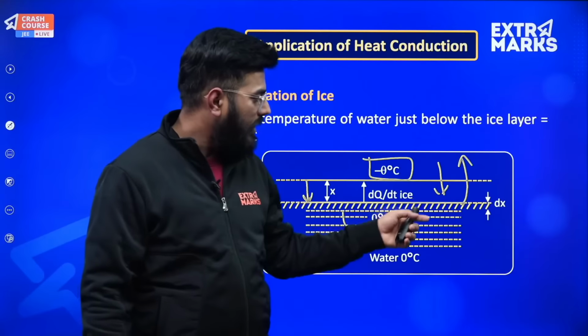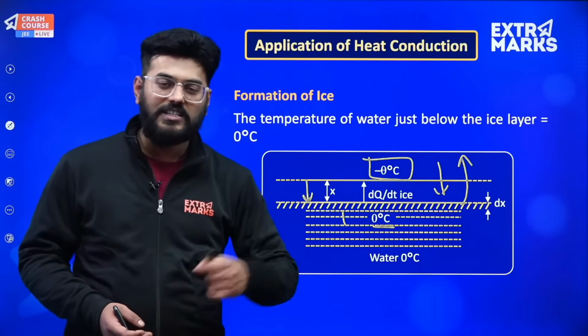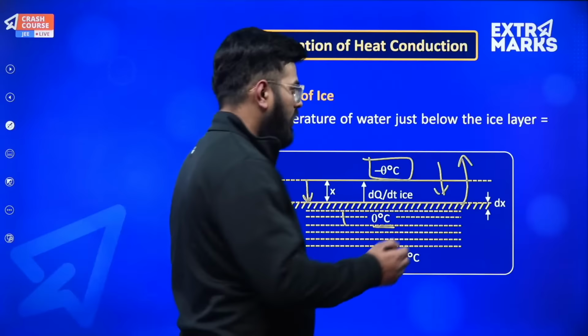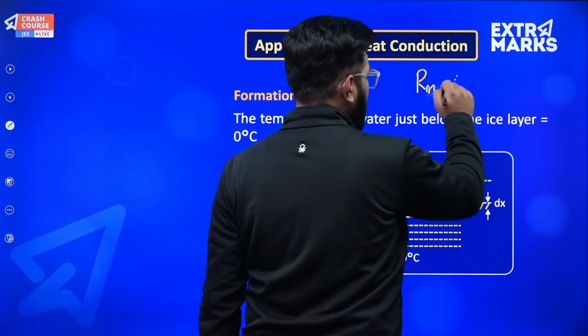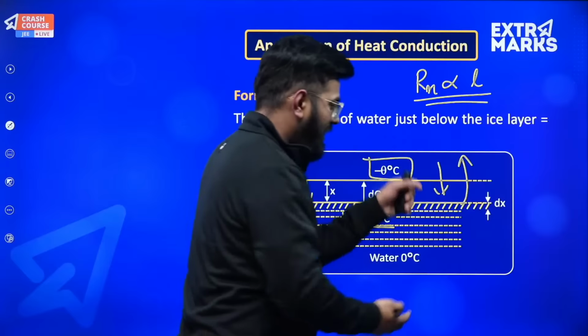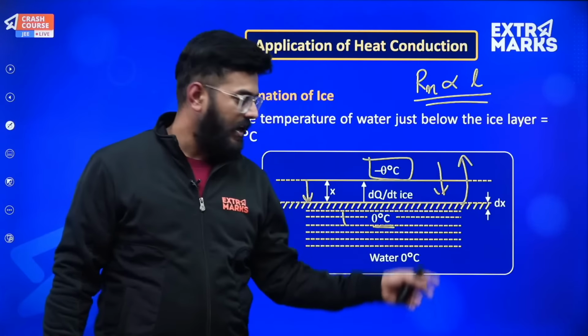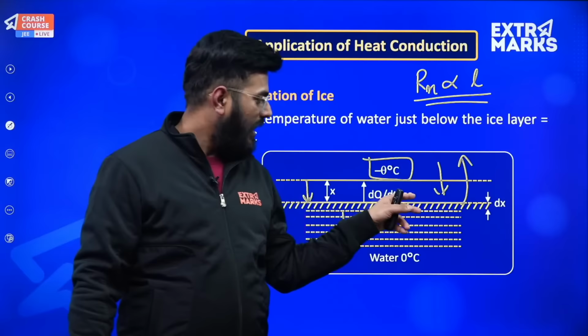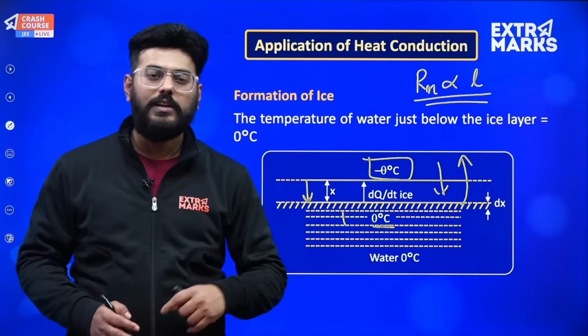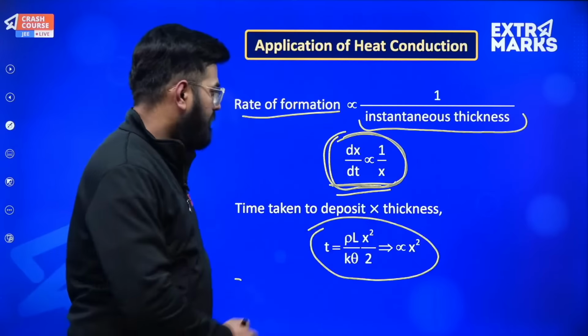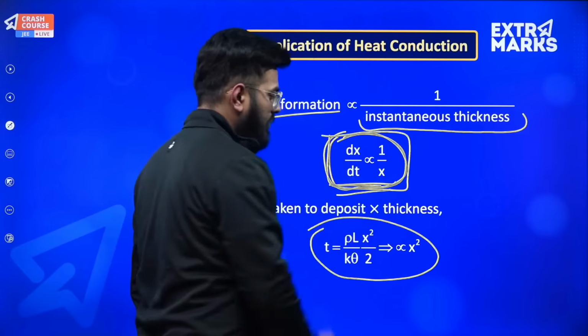Okay. So more is the width, obviously there will be resistance, as you very well know now that heat resistance is directly proportional to L. So more is the length, then more is the heat resistance offered by this ice layer. Okay, and so less amount of heat escapes out, and as a result lesser amount of water will get converted into ice. So all in all, what I want from you is you just remember this expression.